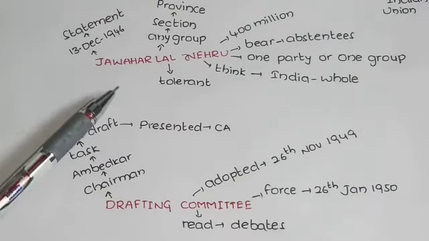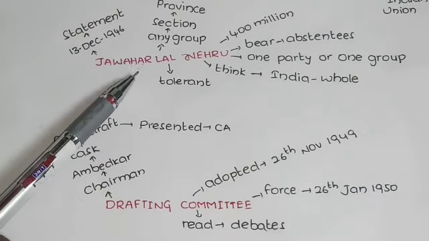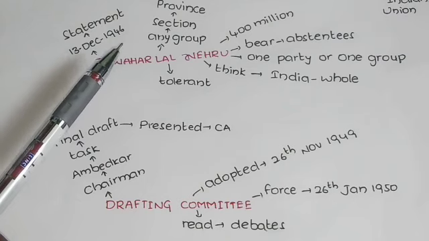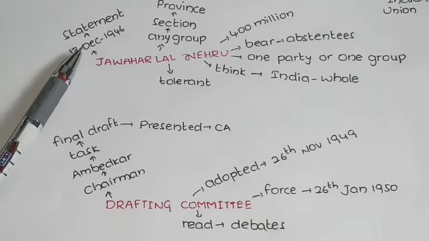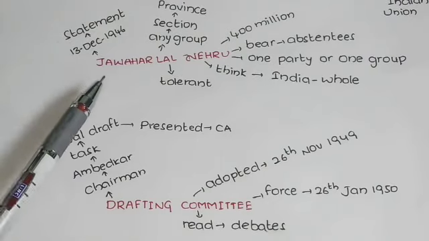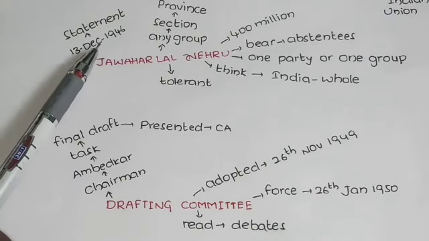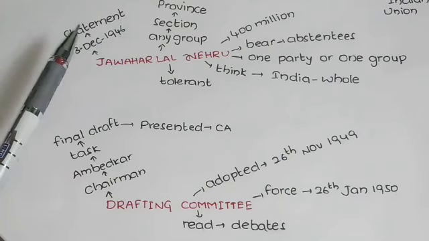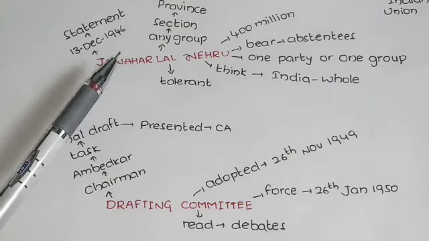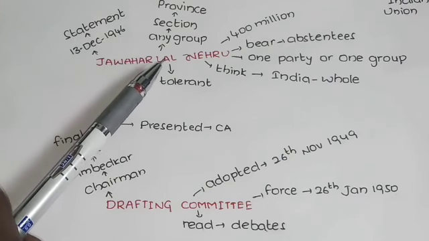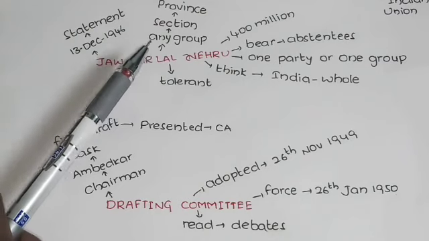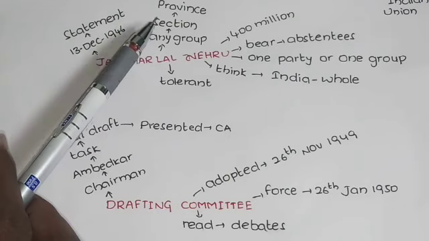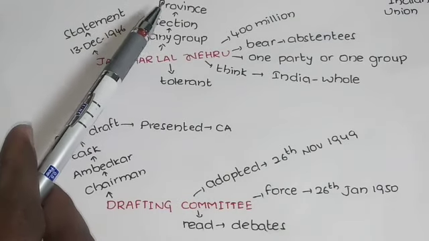So we know that our first Prime Minister was Jawaharlal Nehru. Before making our Indian Constitution, as Prime Minister, he gave a significant statement on how the Constitution should be prepared. On 13th December 1946, he gave the message that the future of India that we have envisaged is not confined or restricted to any group or section or province or any other region.